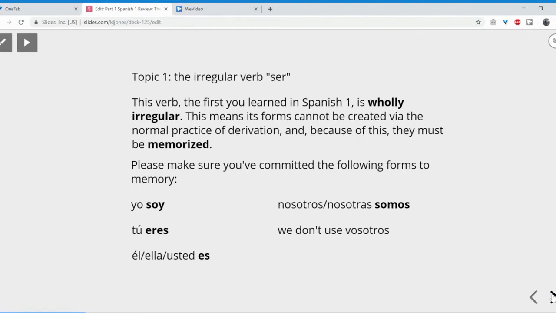Now, we don't use vosotros forms in this course, so we're going to skip second person plural, which was what this would be, and move on to third person plural, that's ellos, ellas, ustedes, or any plural noun or any series of nouns joined by the letter Y, E, which means and. When all of those things are the subject, the form of ser you use is son. So again, the 5 forms we'll be using in this class: soy, eres, es, somos, and son. Simple enough. These textbook forms, by the way, if you need to review them, are on textbook page 21.